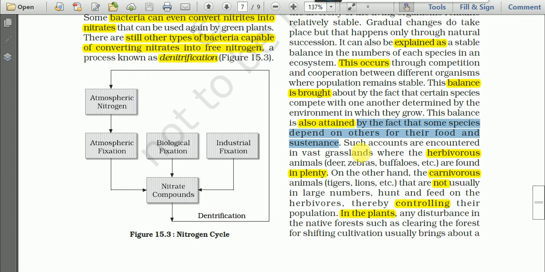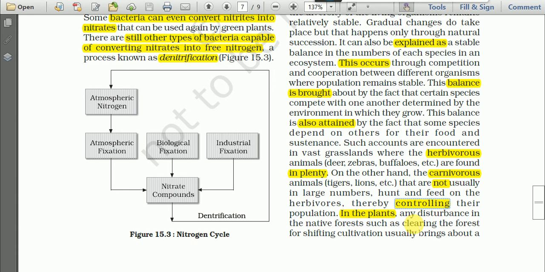Such cases are encountered in vast grasslands where herbivorous animals like deer, zebra, buffaloes, etc. are found in plenty. On the other hand, carnivorous animals like tigers, lions, etc. that are not usually in large number hunt and feed on the herbivores, thereby controlling their population. This is how ecological balance is maintained.